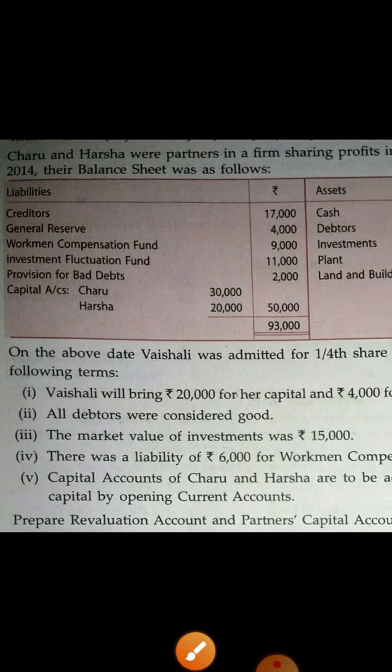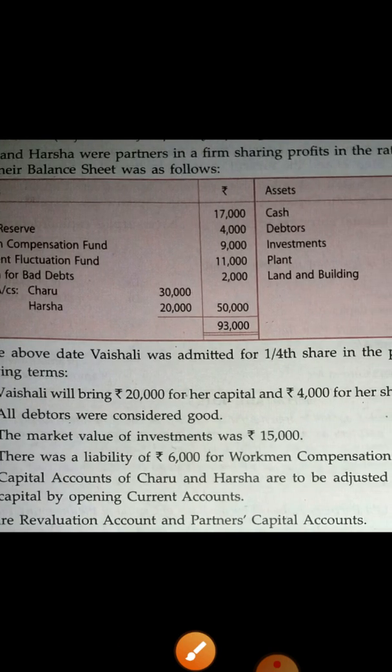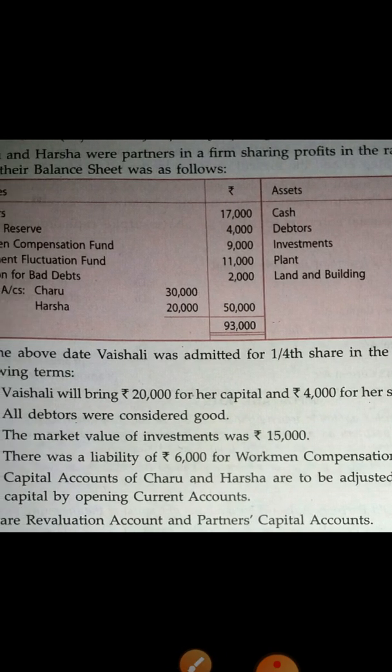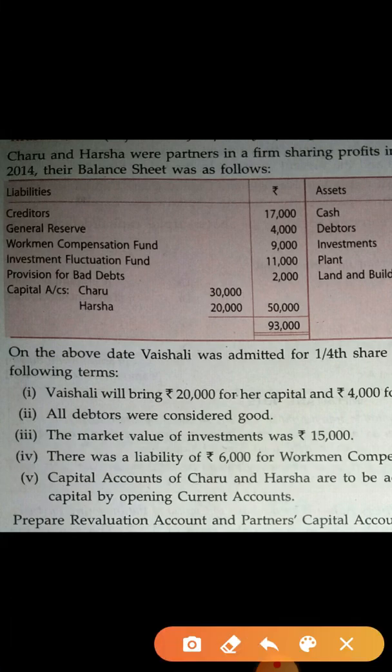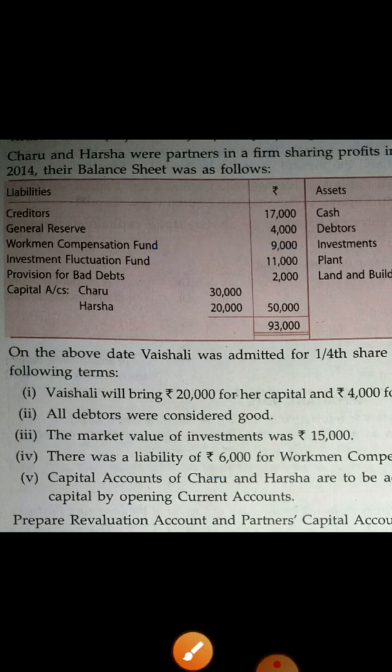Now the next: there was a liability of 6,000 for workman compensation. On the liability side, the workman compensation fund amount is given as 9,000, and the liability is 6,000. So this amount is less than the workman compensation fund, so this will come directly in the capital account.